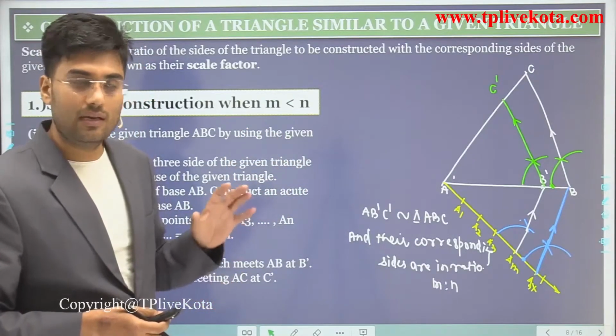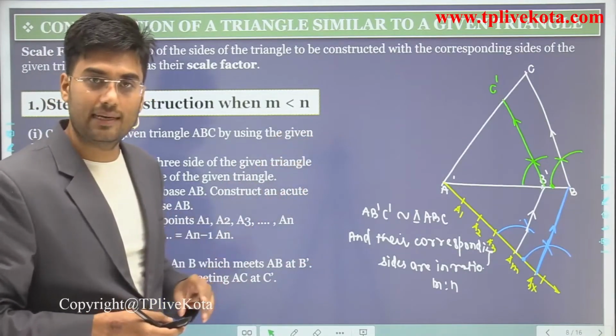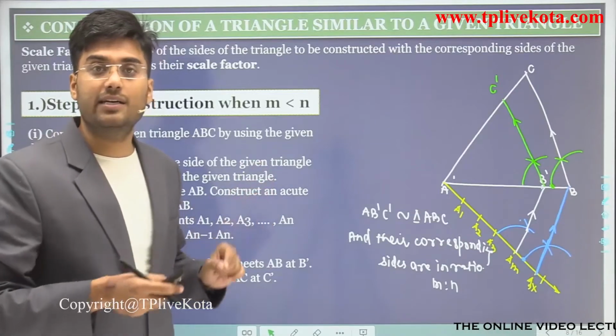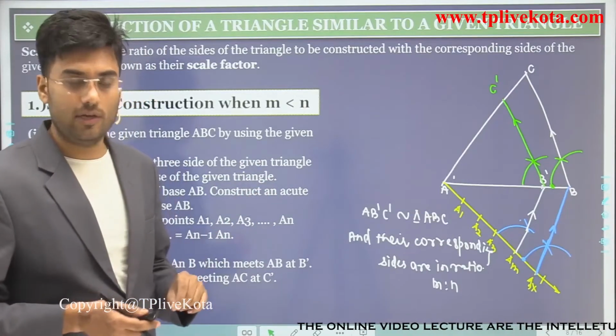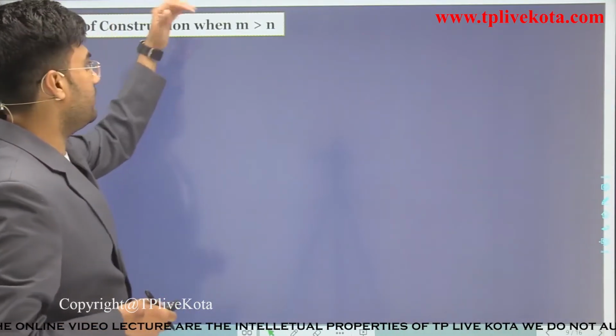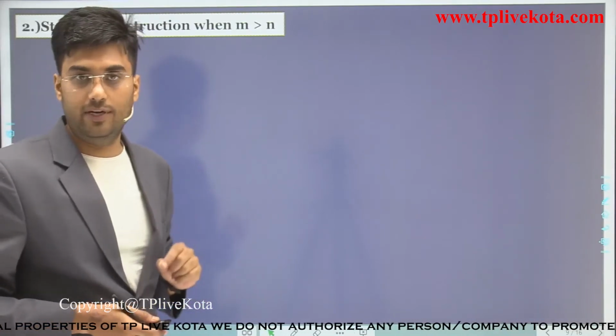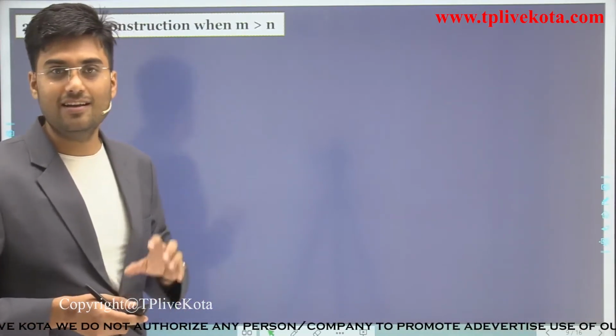Clear? Now after this, let's discuss the construction of similar triangle when numerator is greater than the denominator. So the steps of construction when m is greater than n, that means numerator is greater than denominator.